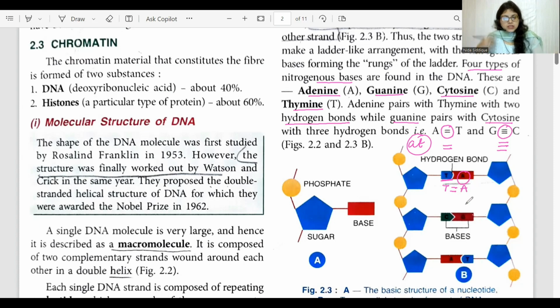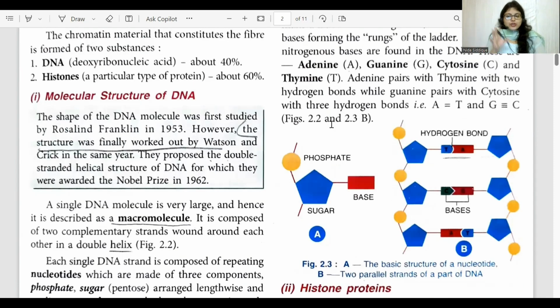Similarly, we are having another nitrogenous base. Cytosine binds with guanine, and there will be 3 hydrogen bonds present between them. Again, adenine binds with thymine with 2 hydrogen bonds. So this is the basic structure of a DNA. And we can observe in the diagram that DNA is composed of 2 complementary strands.